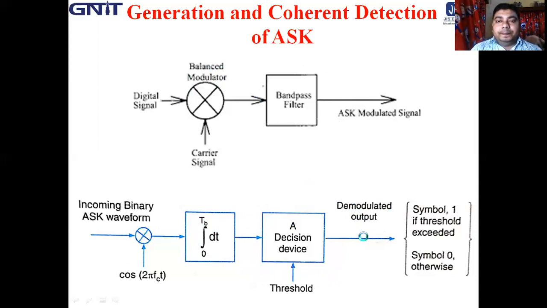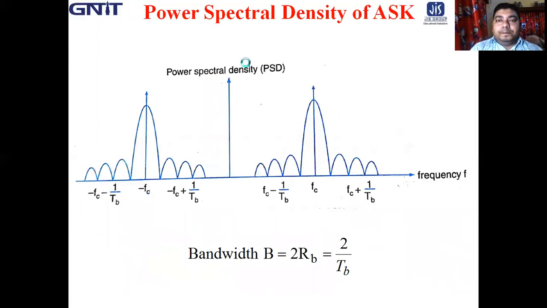Next is the power spectral density of ASK, or better to say the bandwidth of ASK. So how can the PSD be generated, or what is the power spectral density of the ASK modulated signal? Very simple: the data used in the input here is basically an on-off signal. On-off means basically a unipolar energy signal.